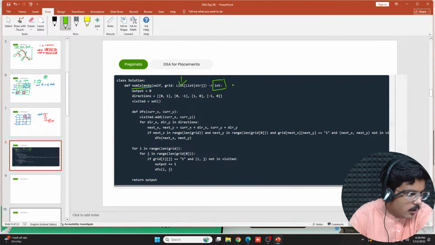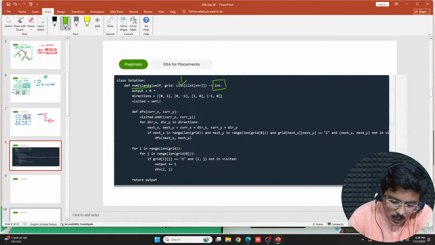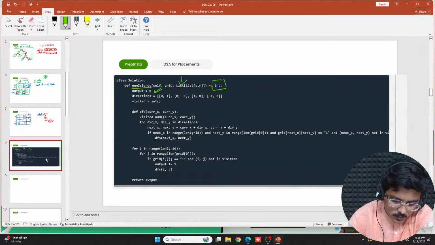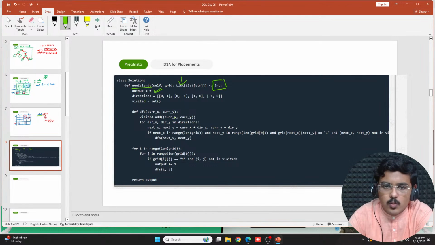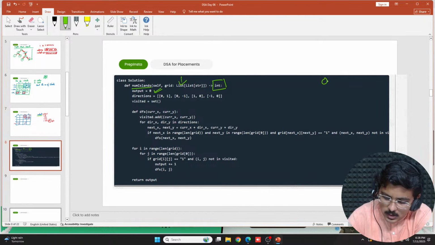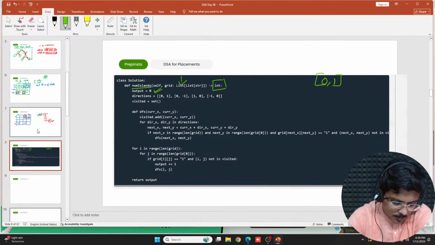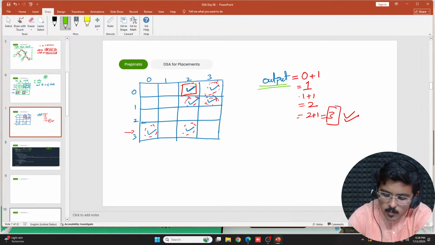Integer would be returned. Now I have initially set output as 0. This was the output variable. This is now 0. I have given directions (0, 1), (0, -1), (1, 0), and (-1, 0). Now what is this, (0, 1)? Whenever I give this direction 0 and 1, the row stays the same and I am adding 1 to the column, which means the right direction.